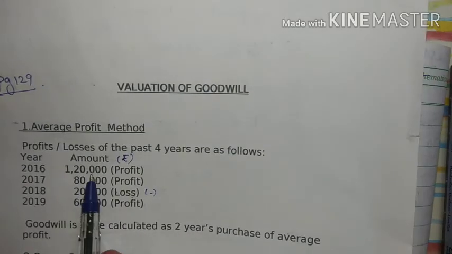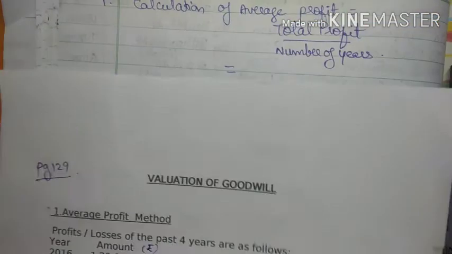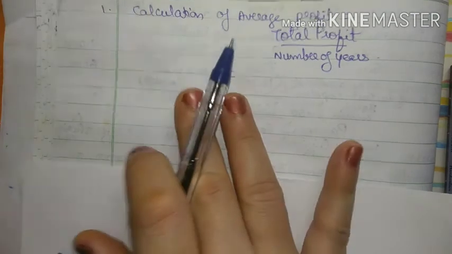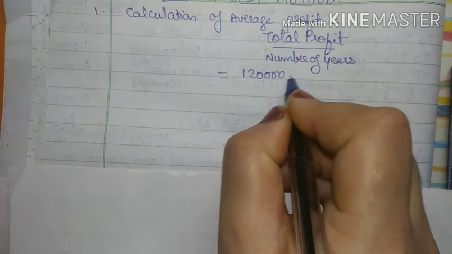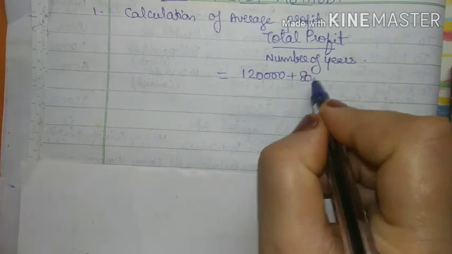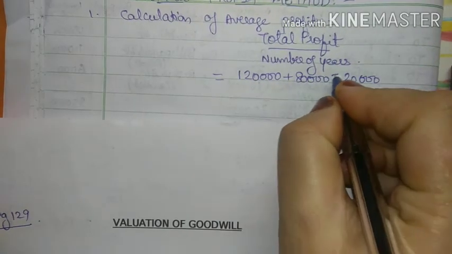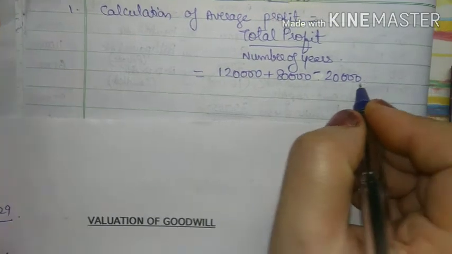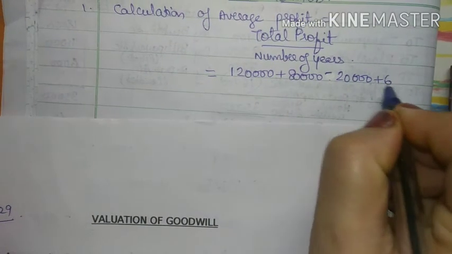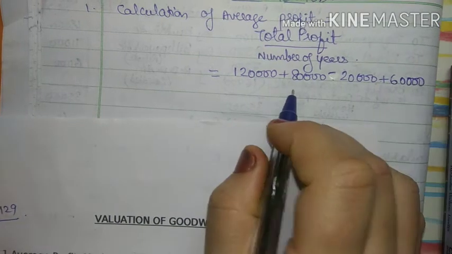Okay, so see here 1,20,000 plus 80,000 minus 20,000 as it is loss, then again plus 60,000.